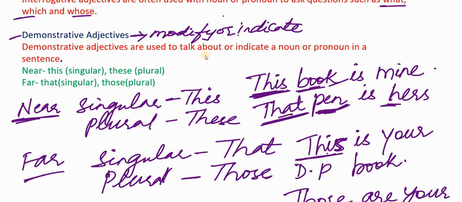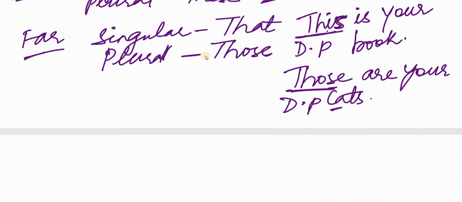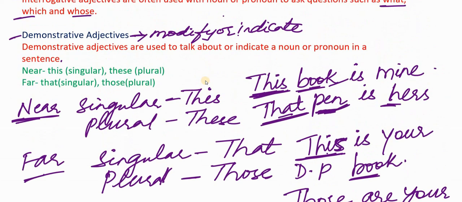Whereas demonstrative pronouns replace the noun. There is no noun after a demonstrative pronoun. They are used to replace the nouns in a sentence. So never confuse demonstrative pronouns and demonstrative adjectives.